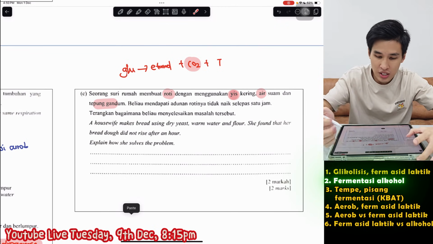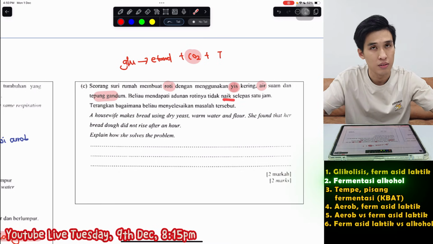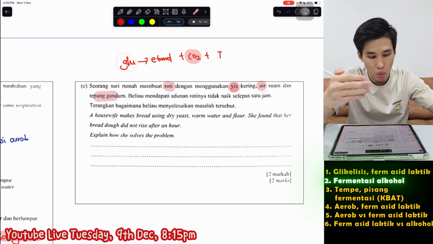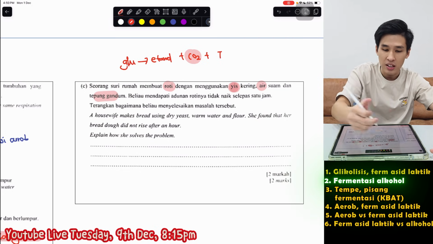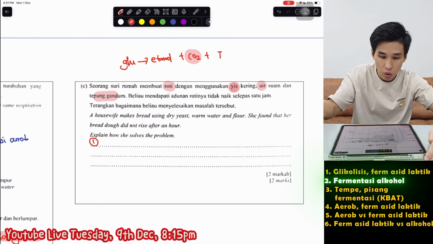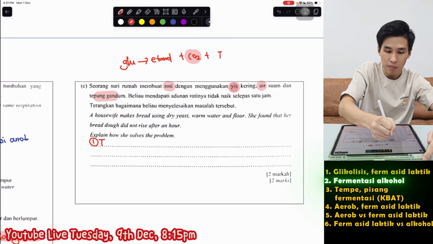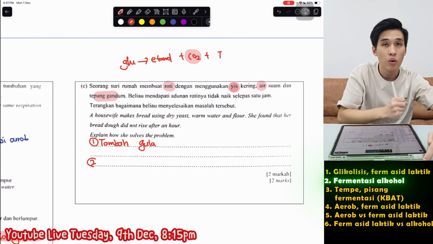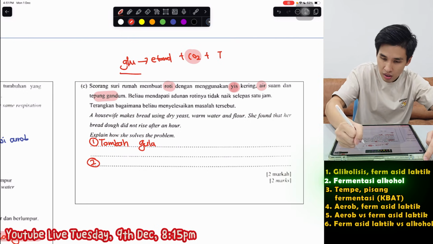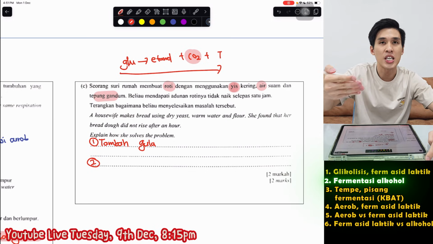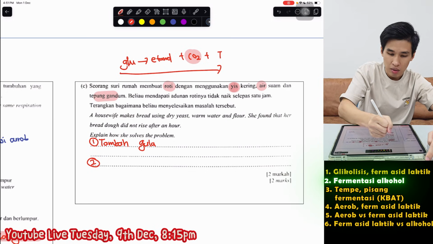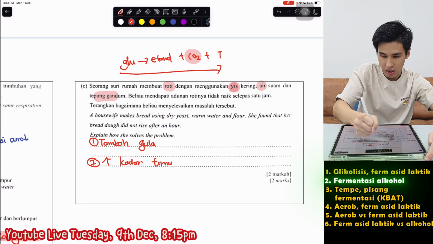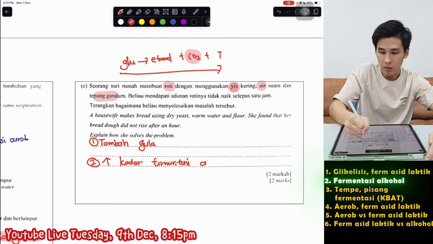So however, they say that the roti tidak naik. So because right, there's one thing lacking here, there's no sugar. So what can we advise there is tambah gula. So how to solve the problem? Menambah sugar loh, gula. Why? So that you can meningkatkan proses fermentasi ethanol loh, meningkatkan kadar fermentasi alkohol.